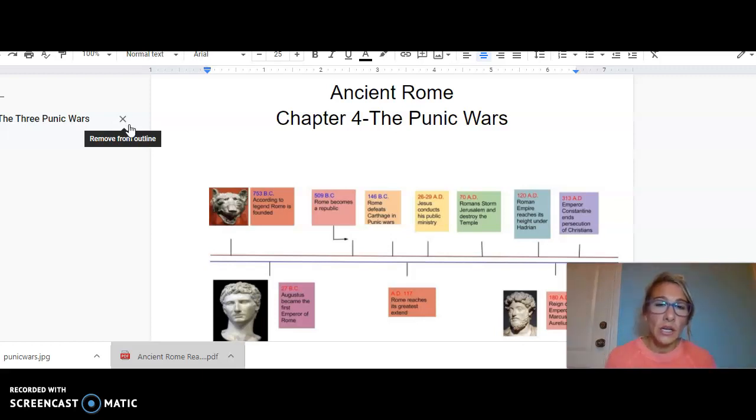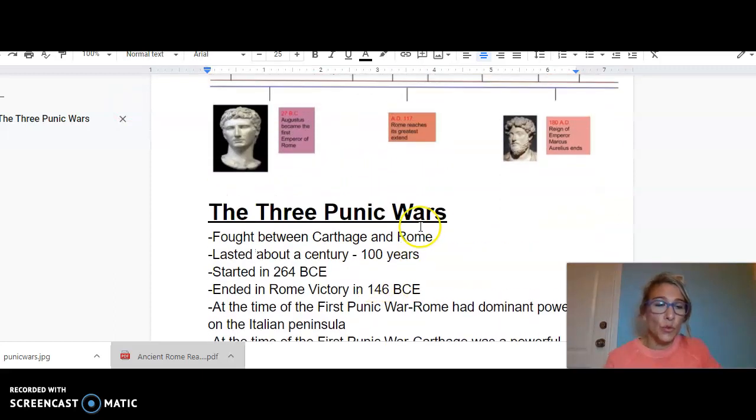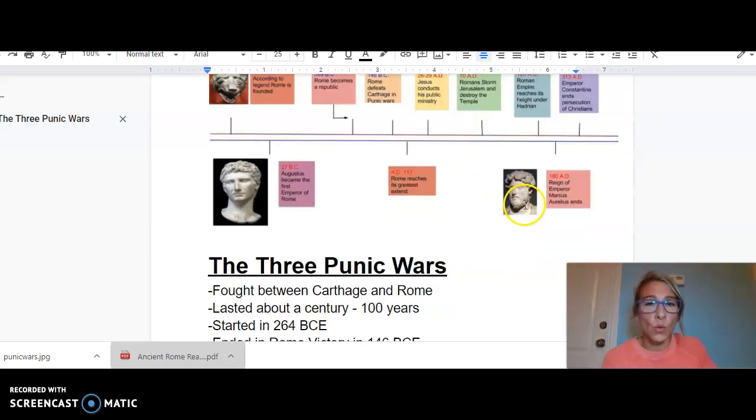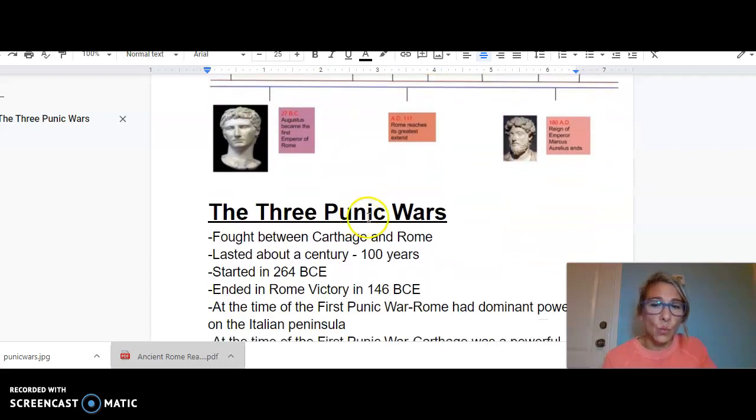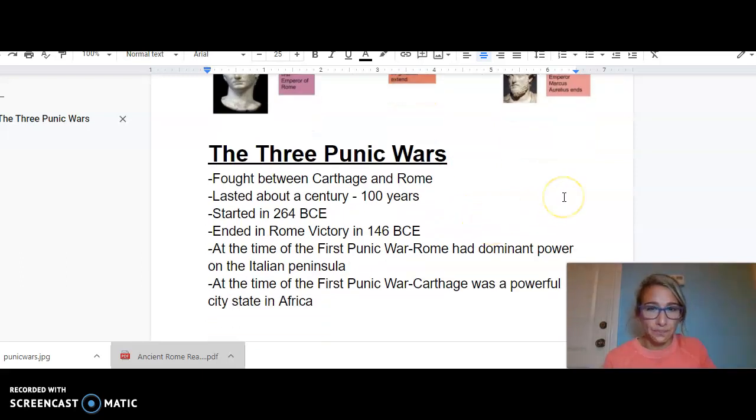Now, here we are, we're going to begin talking about the Punic Wars. There were 3 Punic Wars. Today we're just going to talk about the first Punic War. They were fought between Carthage and Rome. They lasted about a century long. That's about 100 years. It's a very long time. They started in 264 BCE, so right about here, and they ended in 146 BCE with Rome's victory.